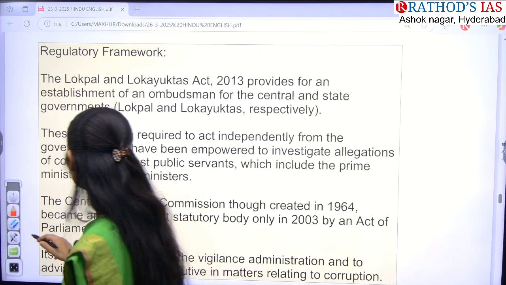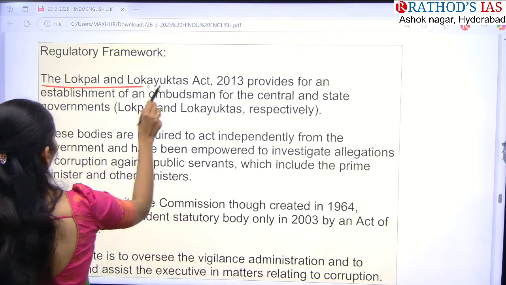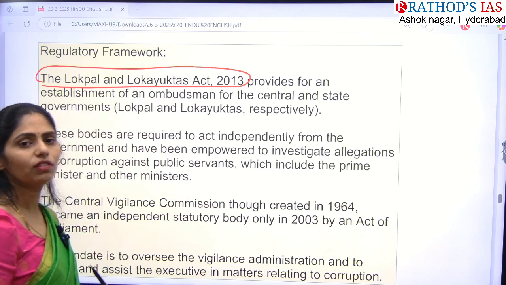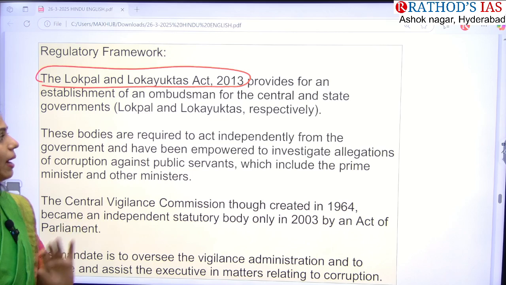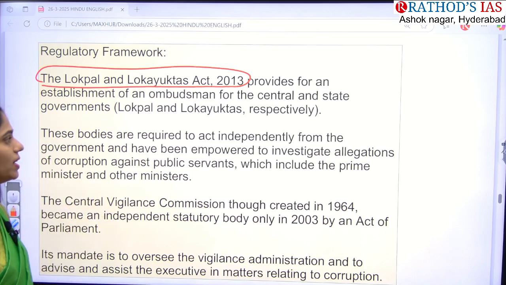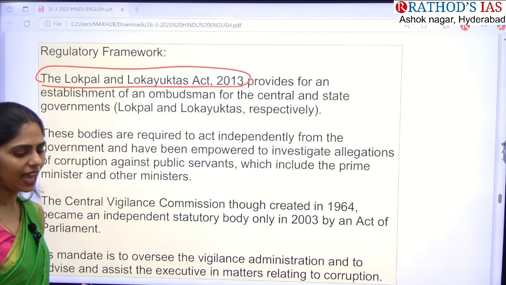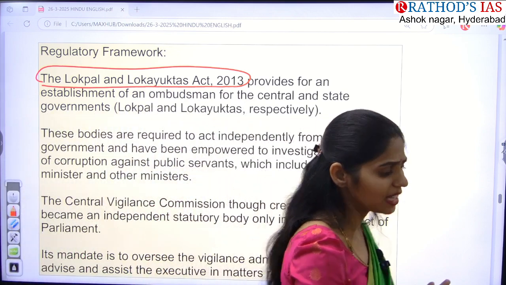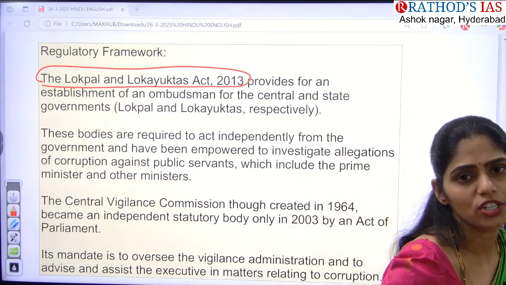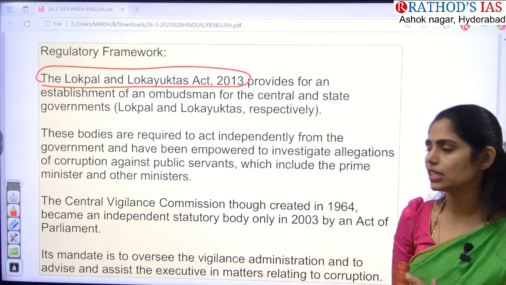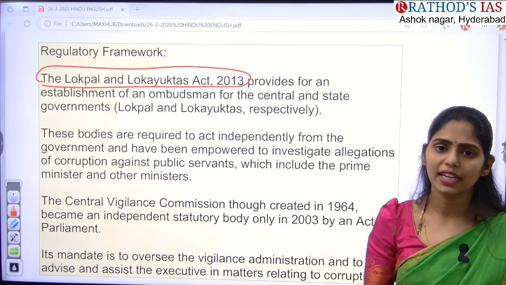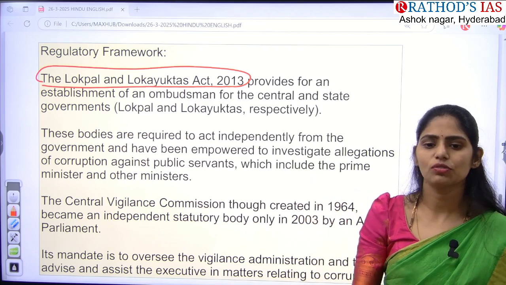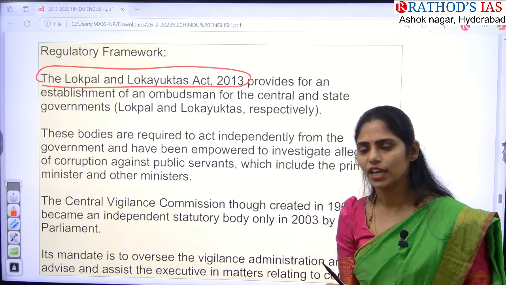If you see the regulatory framework, we have the Lokpal and Lokayuktas Act of 2013, which provides for the central and state governments. That means at the central level we have Lokpal and at the state level we have Lokayuktas. If any public servant doing a central government job has cases of corruption against them, Lokpal will take care of it. State government officers will be taken care of by the Lokayuktas.